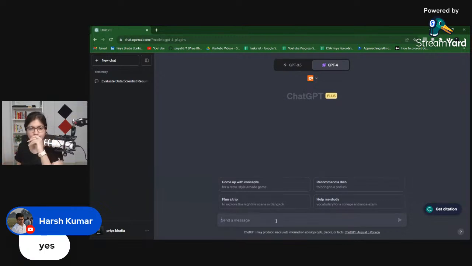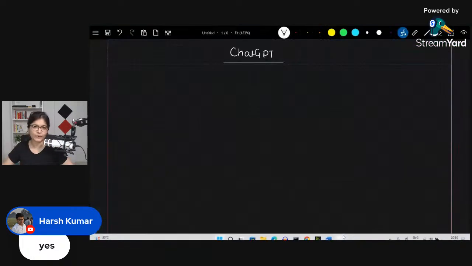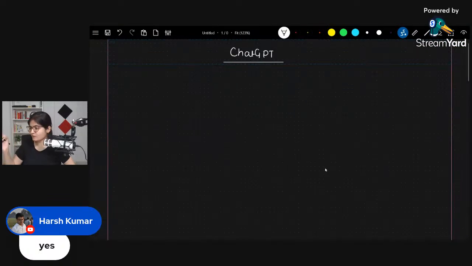Let's say you want to search something, or you want to write a LinkedIn post. How do you usually write in this ChatGPT tool? There should be a proper flow with the help of which you will be able to write an efficient prompt, an efficient message in this tool. The way should be that whenever you're writing any question in this tool, you should assign ChatGPT a specific role, if possible. I'm saying this for every use case.